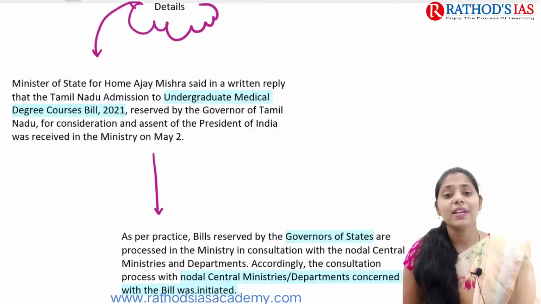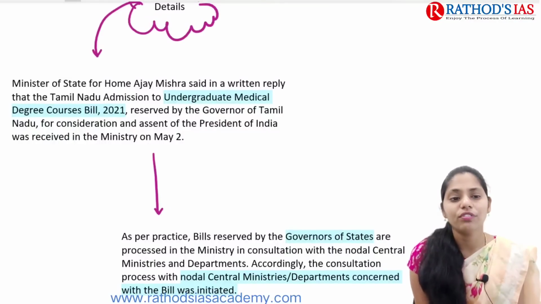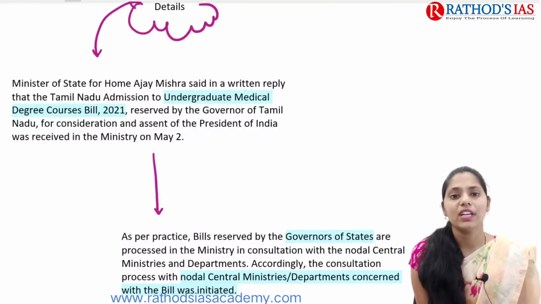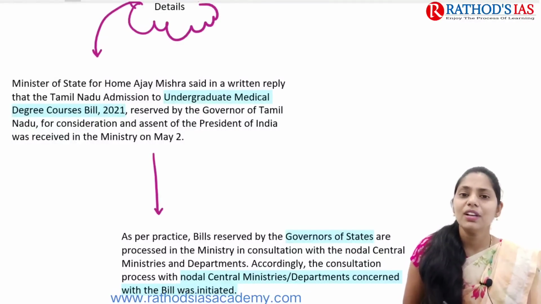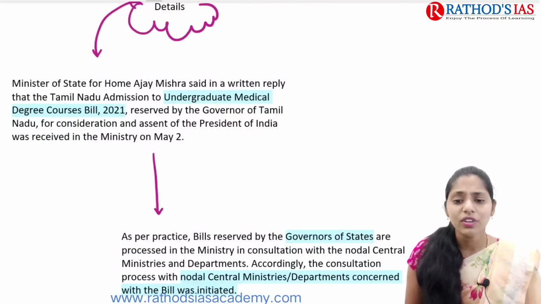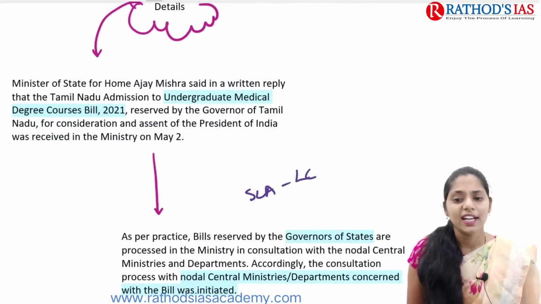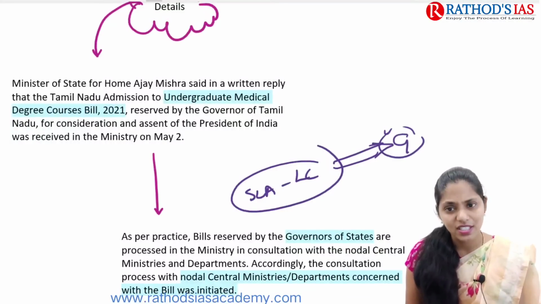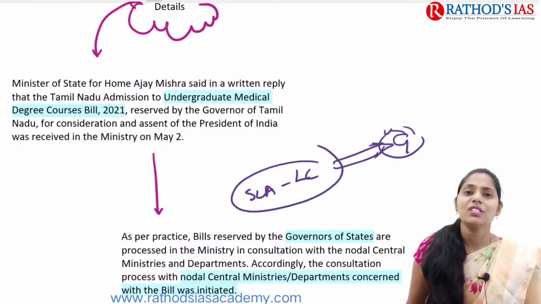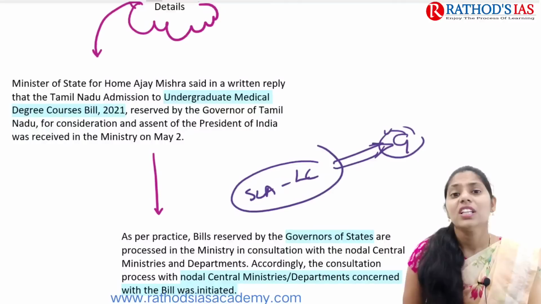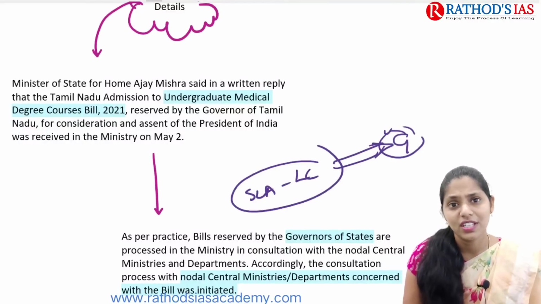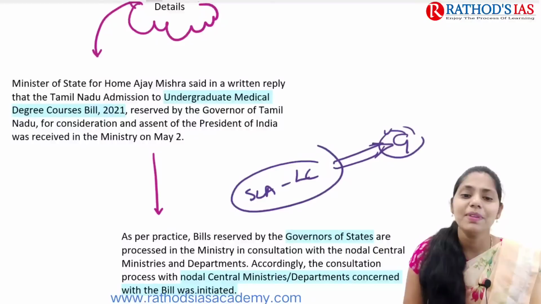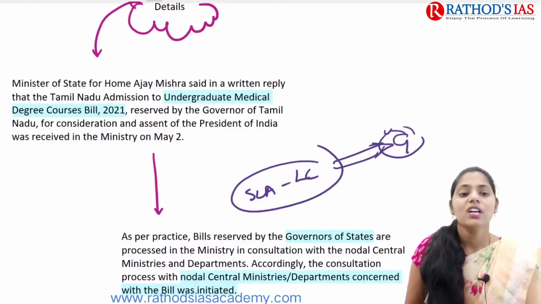So this bill was reserved by the Governor of Tamil Nadu for the consideration and assent of the President of India. Whenever a bill is passed by a State Legislative Assembly and Legislative Council, it goes to the Governor, and the Governor may give assent. If the bill deals with some constitutional provisions, then it can be reserved by the Governor for the President. In the same way, this bill had also been reserved by the Governor of Tamil Nadu.